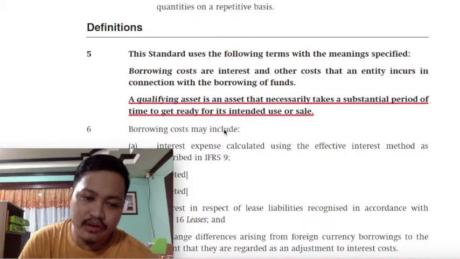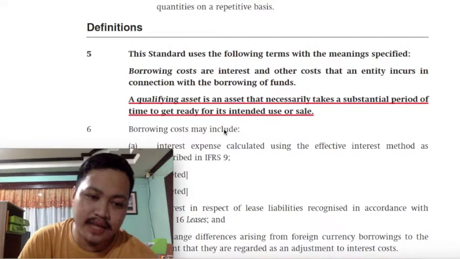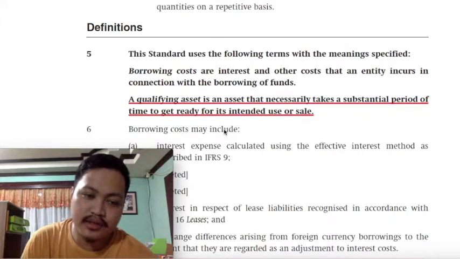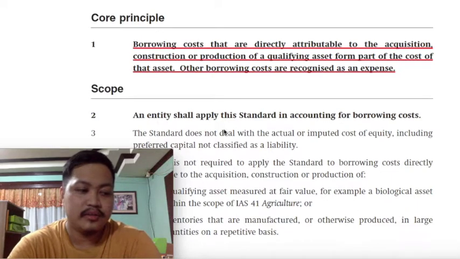So again, general rule, interest is expensed. But if we're talking about a qualifying asset, that would be the only time that interest may be considered as capitalizable, that it will be considered as part of the cost of an asset. So going back to the scope of PAS 23 class, as I've mentioned earlier, PAS 23 is to be applied for the treatment or accounting for borrowing cost.